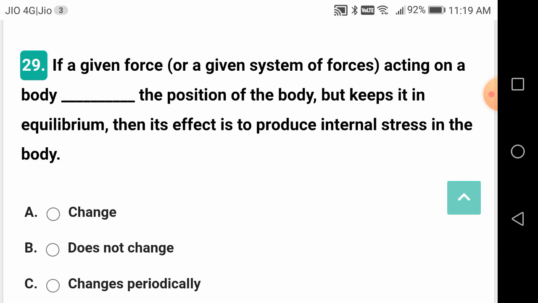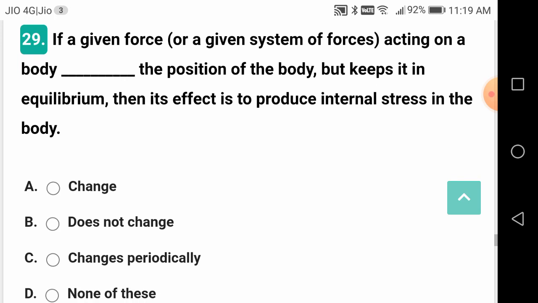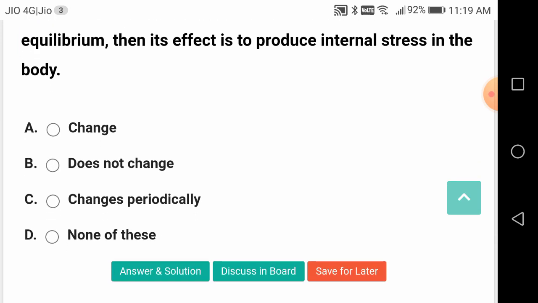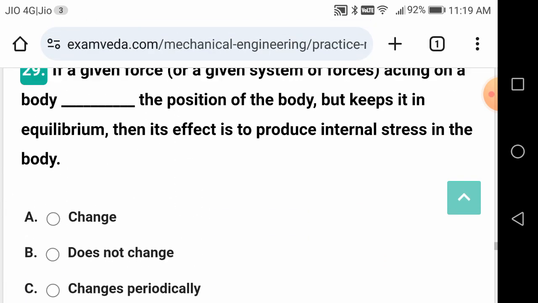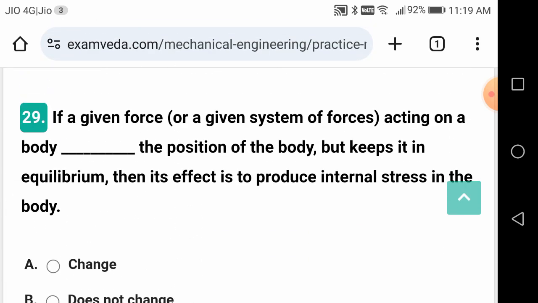If a given force or given system of forces acting on a body does not change the position of the body but keeps it in equilibrium, then the effect is to produce internal stress in the body. It does not change the position of a body.